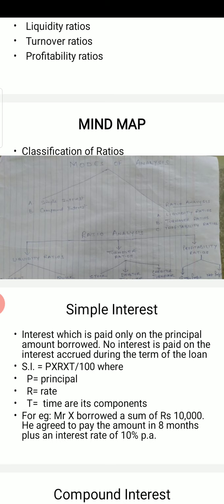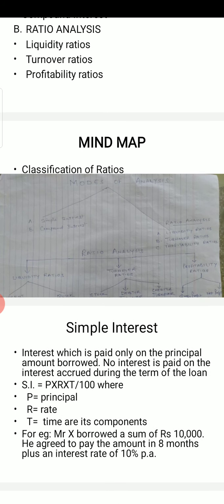By applying this formula, P into R into T over 100. Here 10,000 will become the principal amount, 10% will become the rate, and time is 8 months. Now this is not years, these are months, so we will make 8 by 12, which is 2 by 3. So the equation becomes 10,000 multiplied by 10 multiplied by 2 by 3 divided by 100.